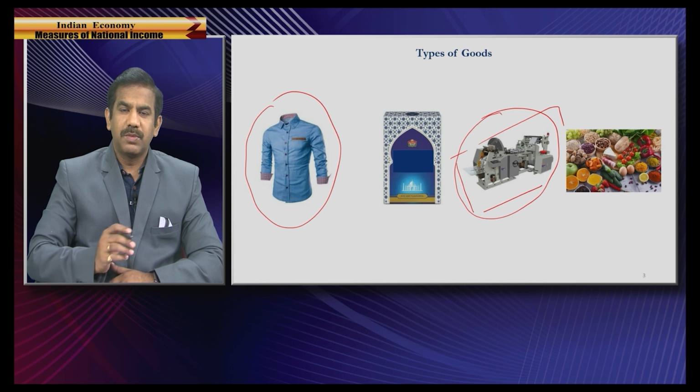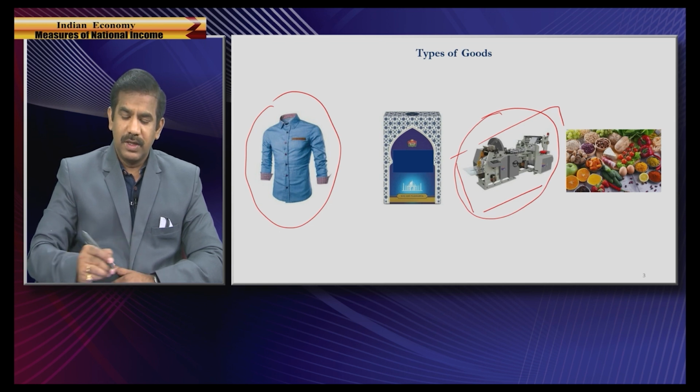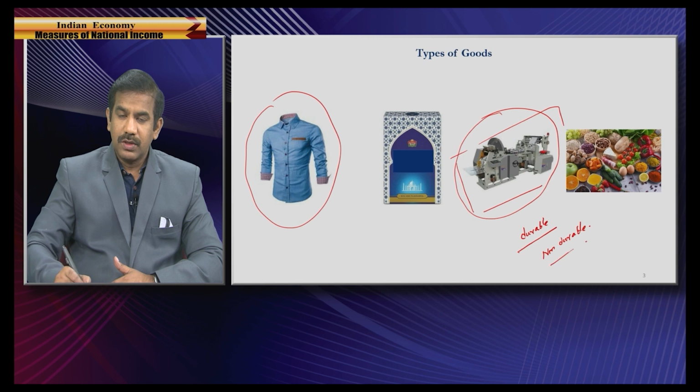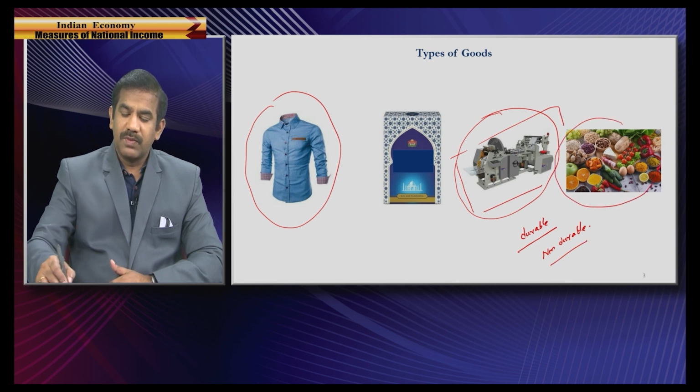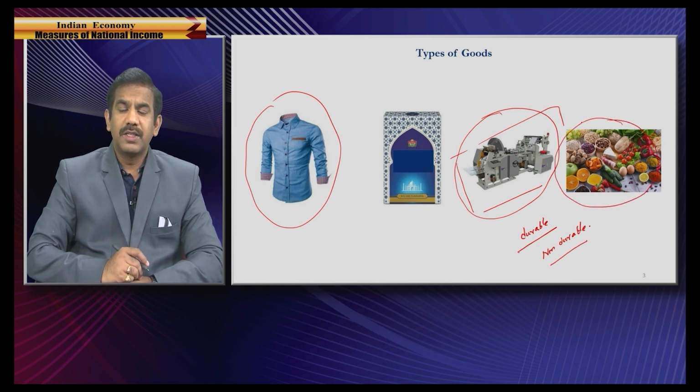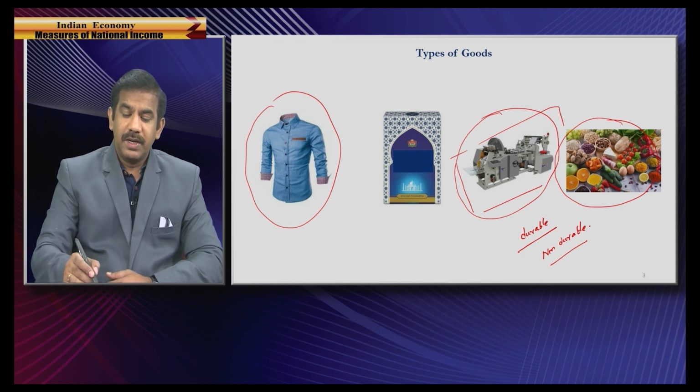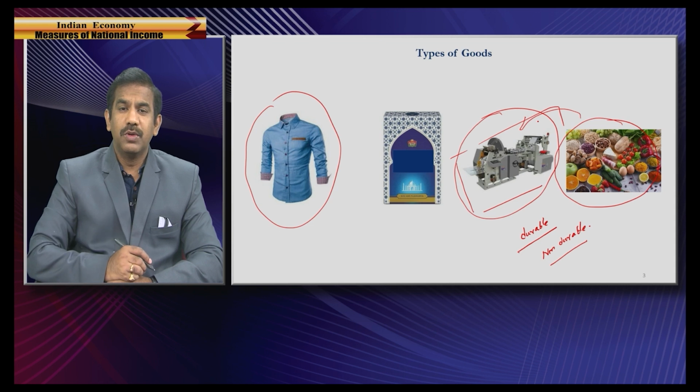And the last type of goods is durable and non-durable goods. Durable and non-durable. So, durability is about shelf life. So, for how long could you use this? If you look at the right side, you could find some vegetables and fruits. These are typical examples of non-durable goods, isn't it? The printer is a durable good because its lifespan or its shelf life is for a longer span of time. Whereas these particular fruits and vegetables, unless you have a proper refrigerator, you cannot keep for more than 2-3 days, isn't it?